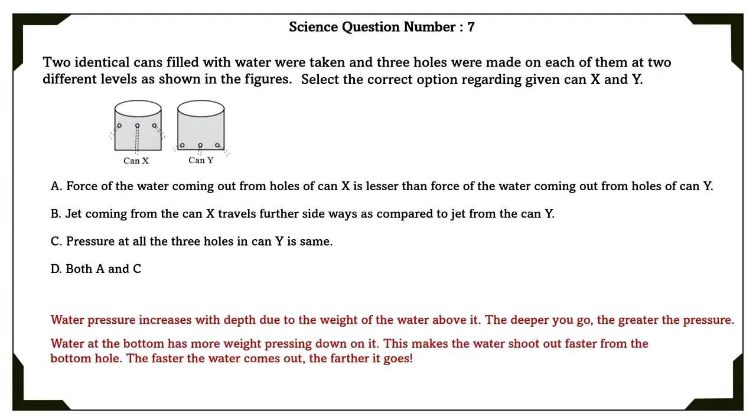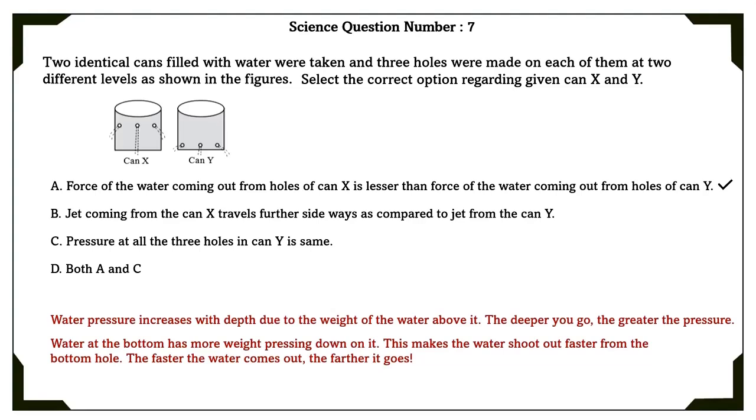Water pressure increases with depth due to weight of the water above it. The deeper you go, the greater the pressure. Water at the bottom has more weight pressing down on it. This makes the water shoot out faster from the bottom hole. The faster the water comes out, the farther it goes.